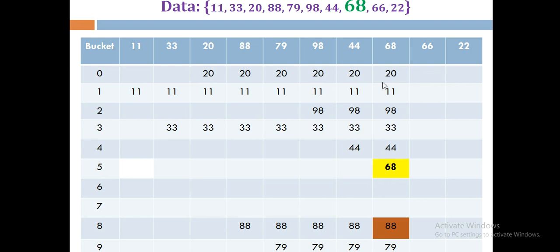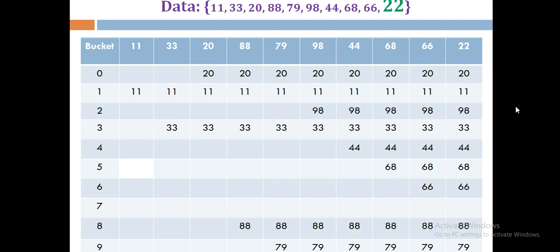What about the next element? The next element is 66. So it will give us the remainder 6. So we'll check whether the 6th location is empty. Yes, it is empty. So we need to store it at the 6th location. So you can see here we are storing the 66 at this location.